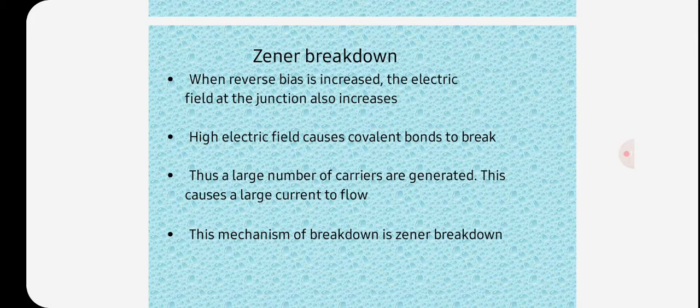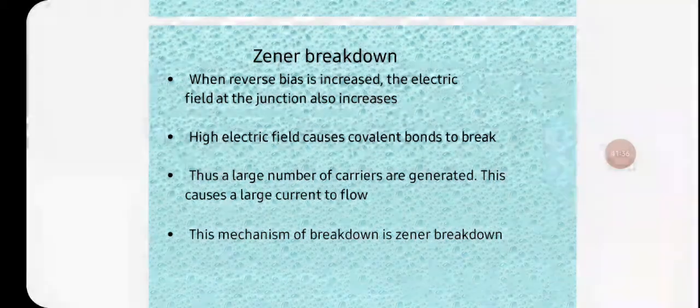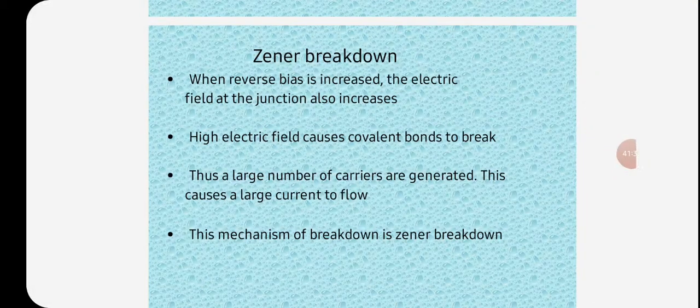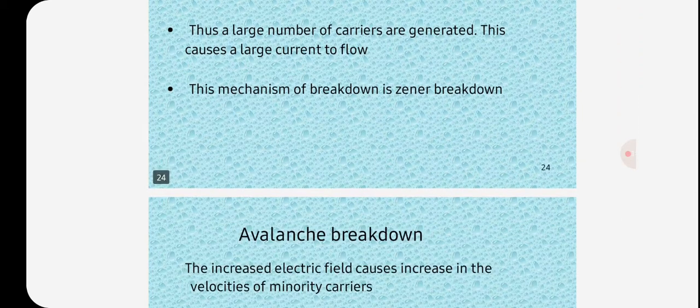So in Zener breakdown, when reverse bias is increased, the electric field at the junction also increases. High electric field causes covalent bonds to break, thus a large number of carriers are generated. This causes a large current to flow. This mechanism of breakdown is Zener breakdown.